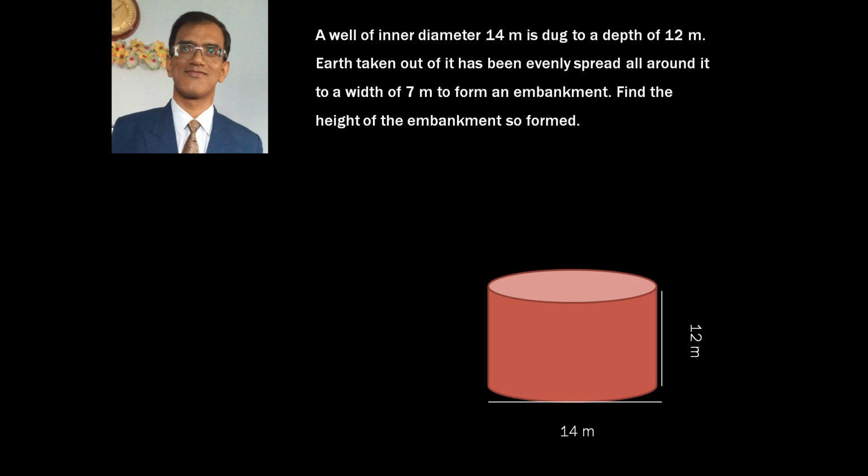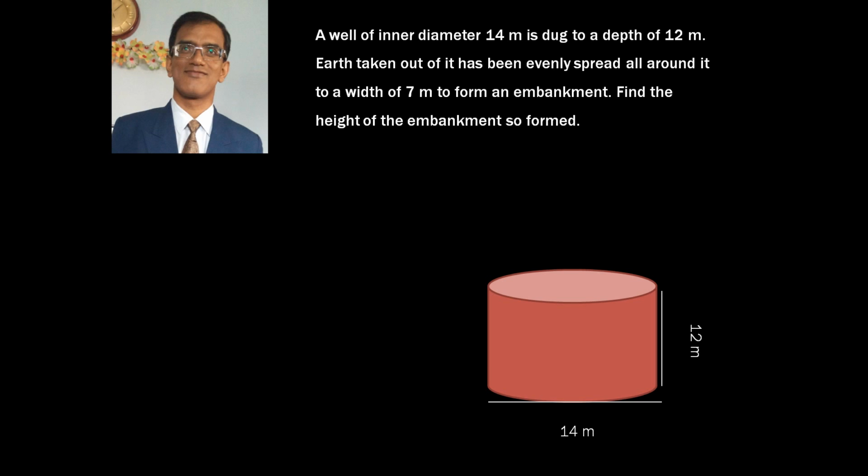Now let us read the second line. The earth taken out of it has been evenly spread all around it to a width of 7 meter to form an embankment. Find the height of the embankment so formed. Now what is the question telling? When we dig this well, we will get mud. The mud which we get, we are going to spread all around the well to a width of 7 meter. In this way, when we spread this mud, an embankment will be formed. And the question is asking what will be the height of that embankment.